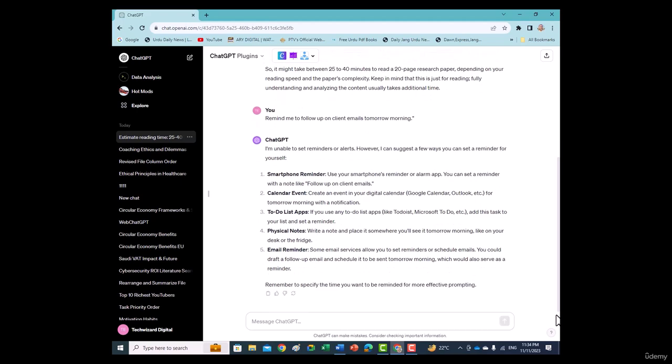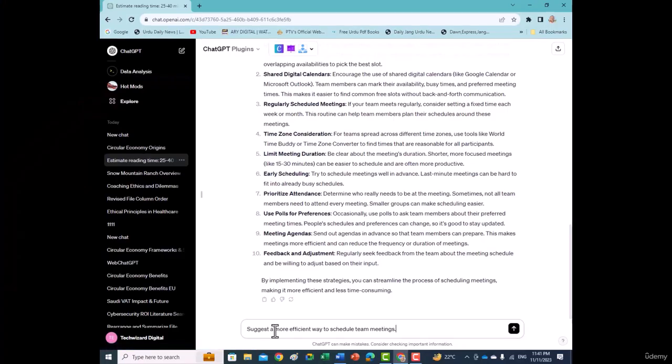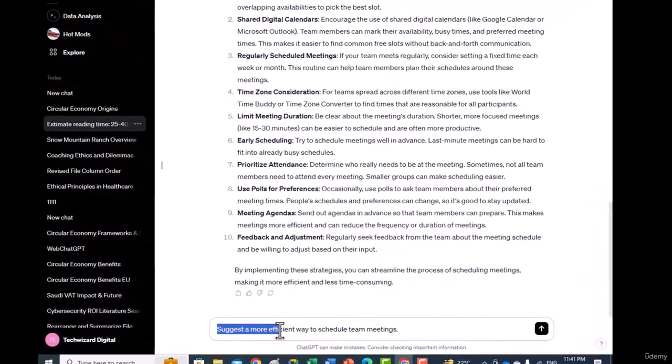Four, alternative solutions. Suggesting alternative approaches or solutions to tasks. In prompt, suggest a more efficient way to schedule team meetings.